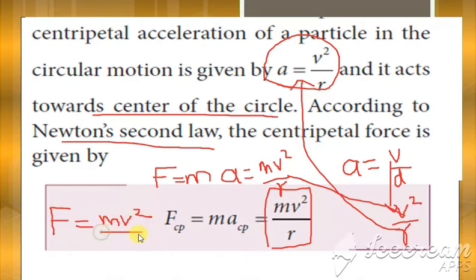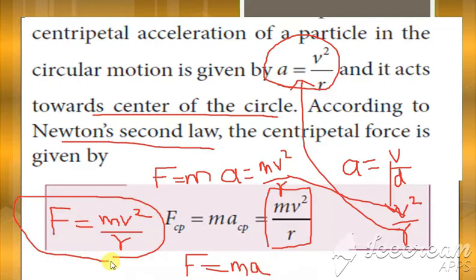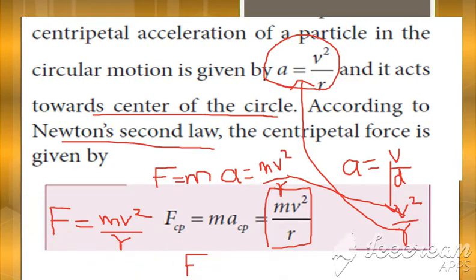Clear? So how do we use the formula for Newton's second law? When we say Newton's second law, what formula do we take? F is equal to m into a, right? In the same way, for centripetal force, what formula are we going to use from now on? F is equal to m v square divided by r. So this is the formula which you are going to use for centripetal force.